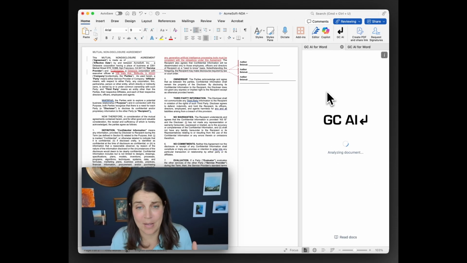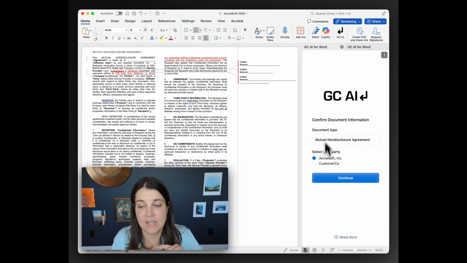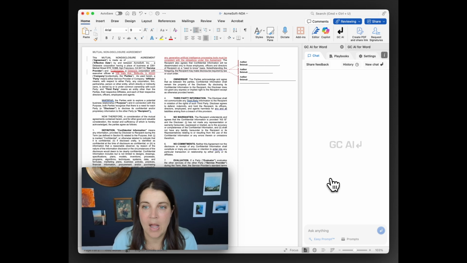It's going to read the document, and this is pretty exciting because it's going to know who it is that's being represented in this document. Okay, so it's going to say, are you Acme Soft or are you the customer? So recall, we received this over email, marked up by the customer. So we're going to say that we're Acme Soft. Great.